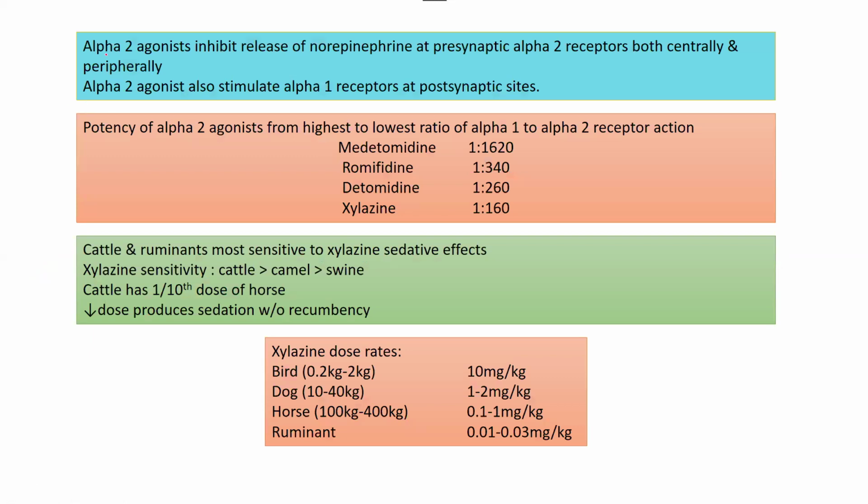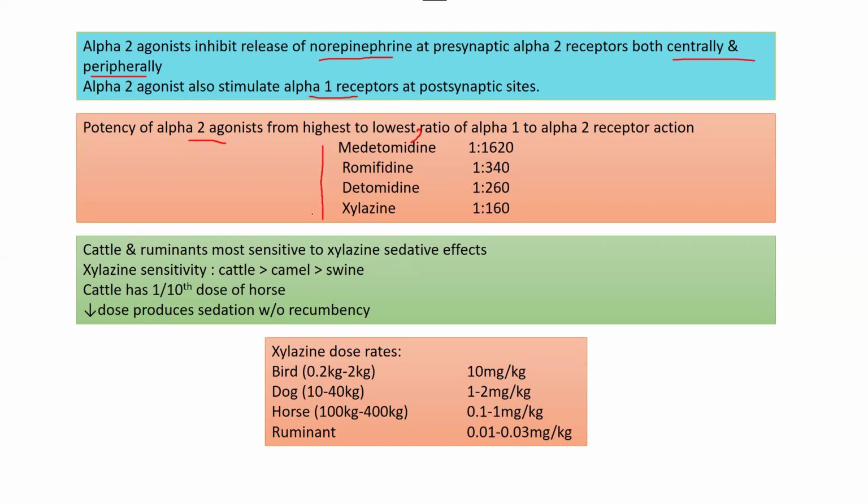Next, alpha 2 agonists inhibit the release of norepinephrine at presynaptic alpha 2 receptors both centrally and peripherally. So when you inject the alpha 2 agonist, norepinephrine secretion will decrease. Also, alpha 2 agonists will stimulate alpha 1 receptors, so they have some potency for the alpha 1 receptors too, but mainly they are alpha 2 agonists. The potency of alpha 2 agonists from highest to lowest is given below, along with the ratio of alpha 1 to alpha 2 receptor action.